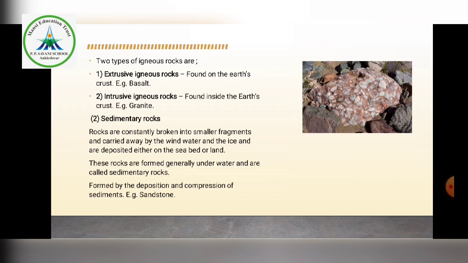Sediments, what? Today something is deposited and after some time again one more layer on top of it, and a third layer, fourth layer, and after some time it becomes compressed, very close together, and that is called compression, formed by the deposition. First of all deposits and afterwards, for example, let me explain it in Hindi.